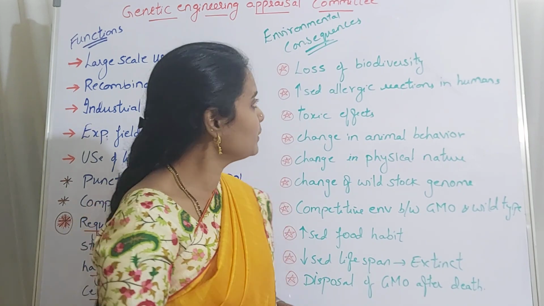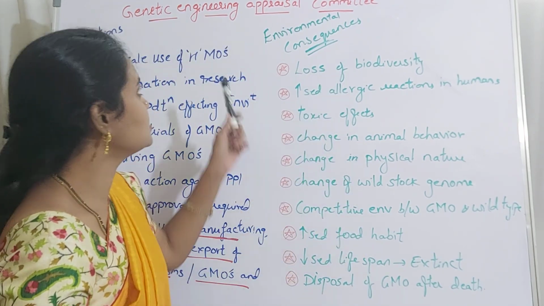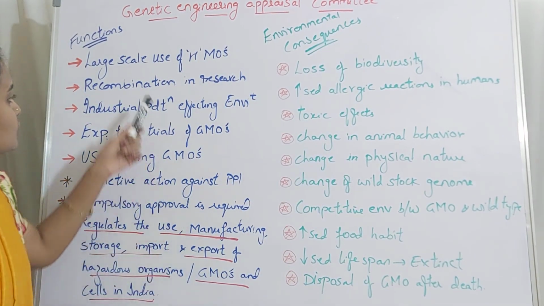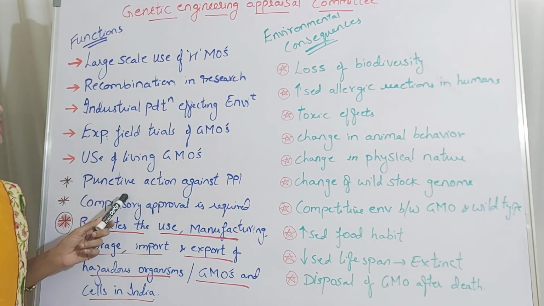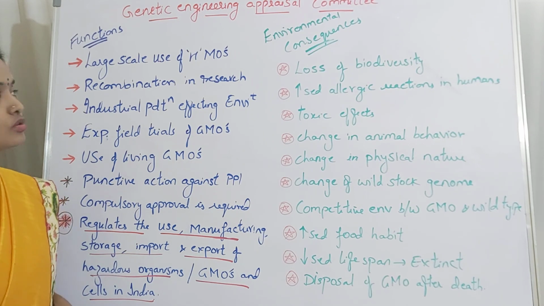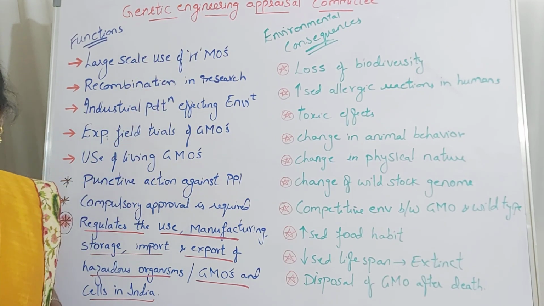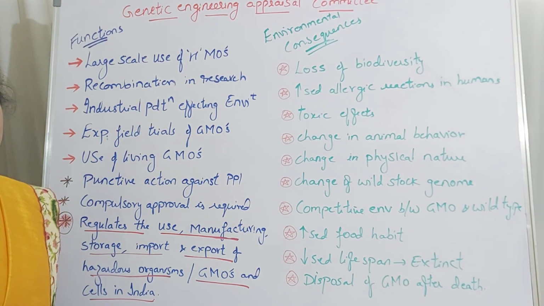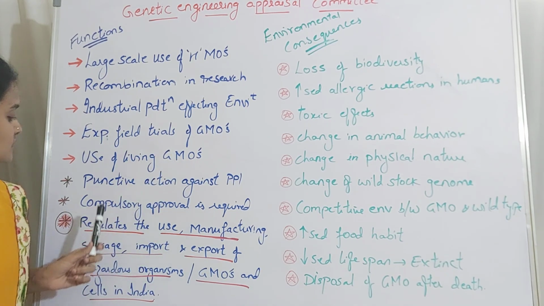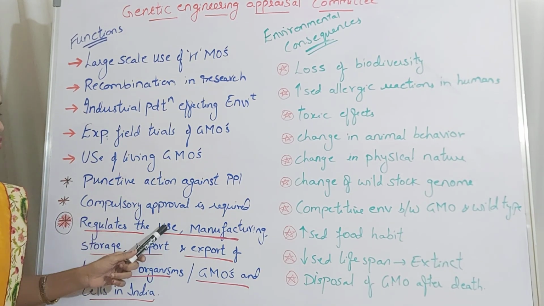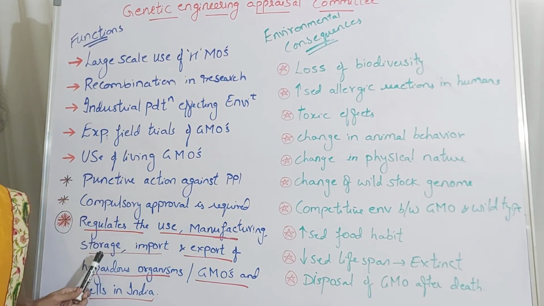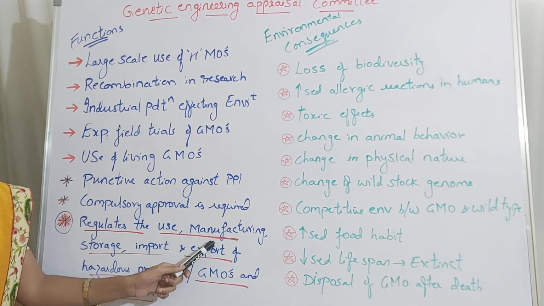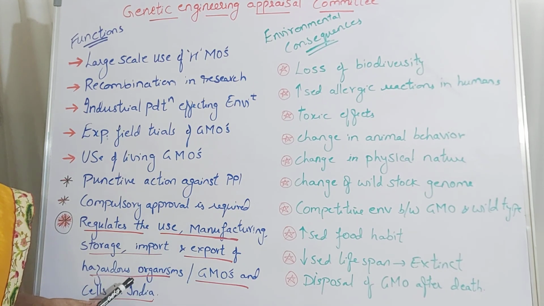So keeping all these in mind, GEAC has put forth all these rules, so that after inspecting or assessing all these qualities, GEAC will give approval to the organizations. So the main thing is GEAC regulates the use of genetically modified organisms, their manufacture, their storage, import, export, right, of those organisms in India.